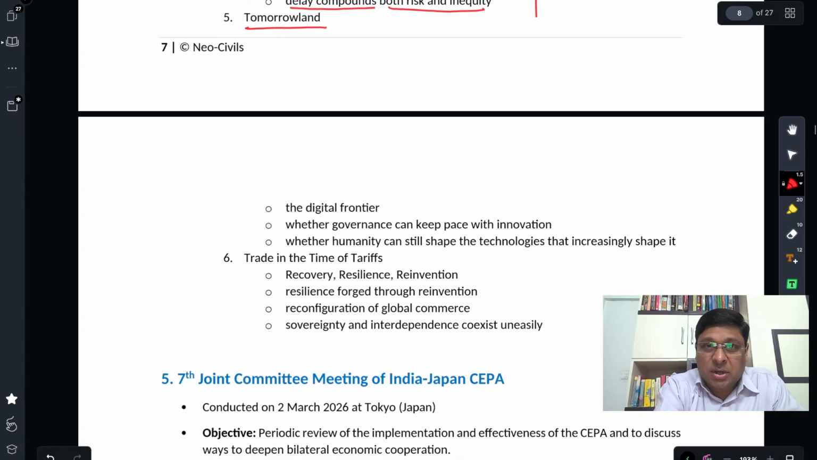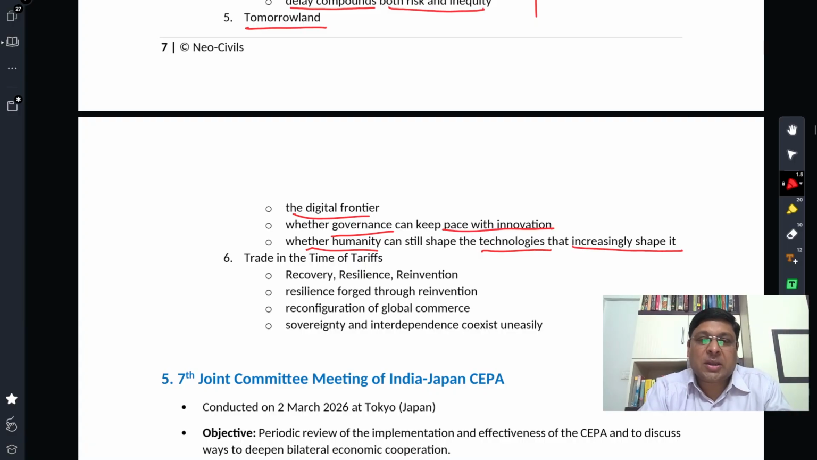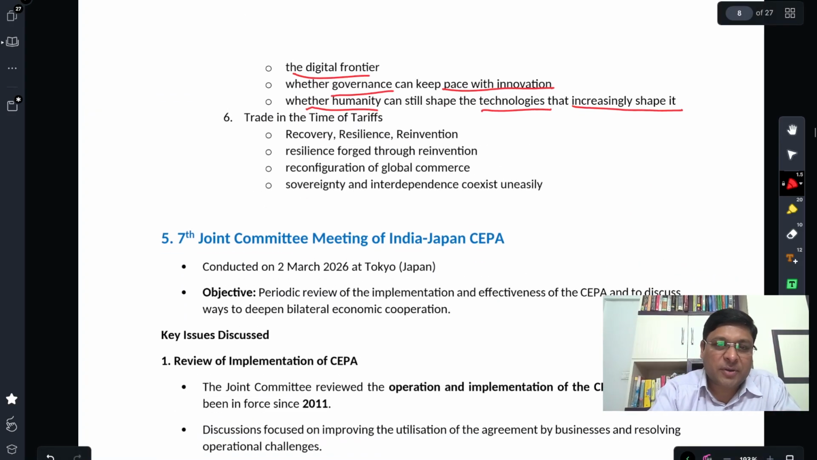Tomorrowland is another published document. It talks about the digital frontier, whether governance can keep pace with innovation, and whether humanity can still shape technologies that increasingly shape it. So, keeping pace with innovation and technology, the pace of governance with these topics, I have mentioned that. That's why I'm going through it briefly.